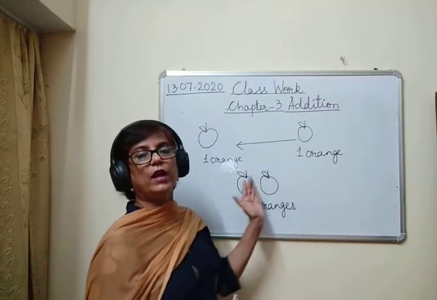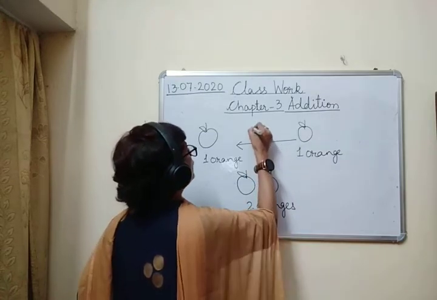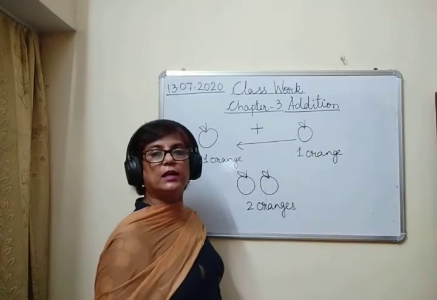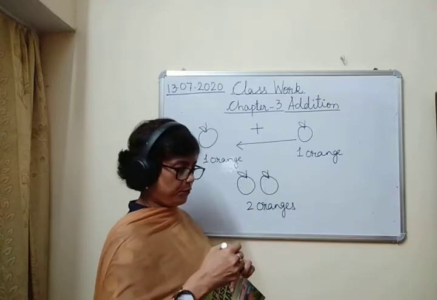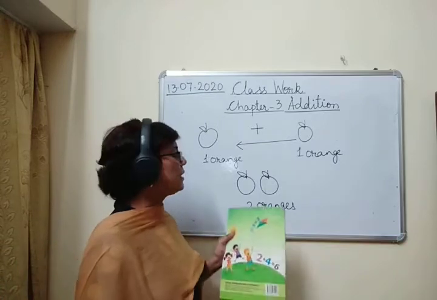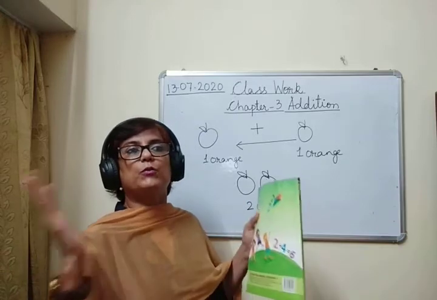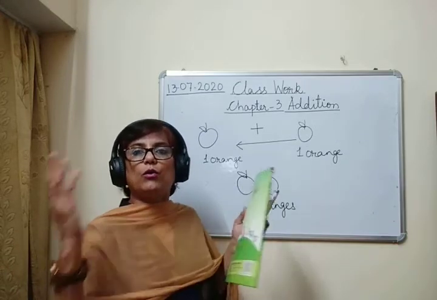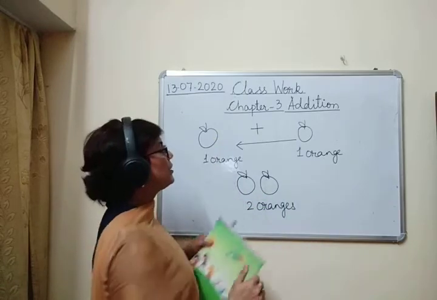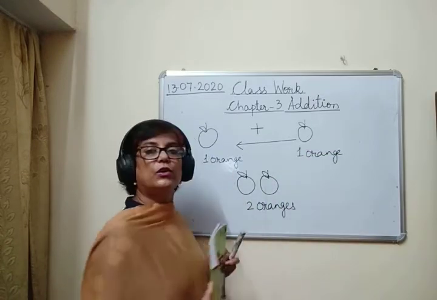Okay? So now we have two oranges. This is the sign of addition, plus. ठीक है, इस ऑरेंज के साथ हमने इस ऑरेंज को ऐड कर दिया, तो we have 2 oranges now. So in addition, what happens? The answer which we get is known as the sum. Okay? And when we add together, जब हम दो चीजों को ऐड कर देते हैं, तो we always get something more. अभी हमारे पास एक ऑरेंज इधर था, एक ऑरेंज इधर था. हमने दोनों ऑरेंजेस को एक साथ कर दिया. So now we have 2 oranges.